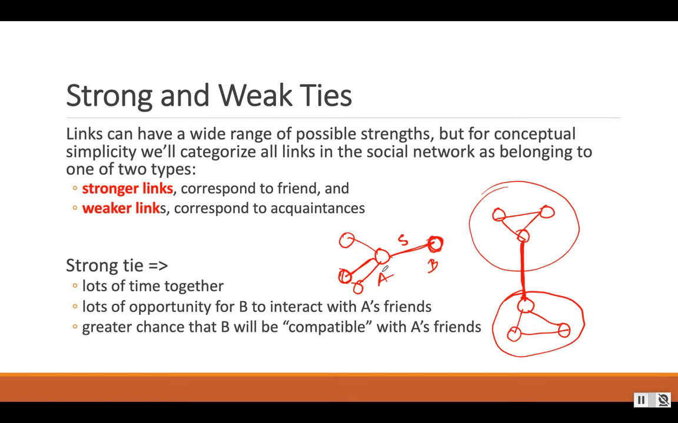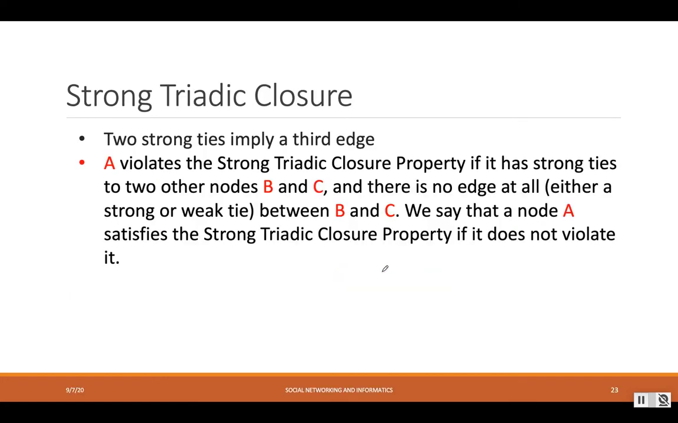Now from that concept, Dr. Granovetter came up with another formal definition, and this definition is also based on the triadic closure property. This idea is known as the strong triadic closure property. The strong triadic closure property says that two strong ties imply a third edge.